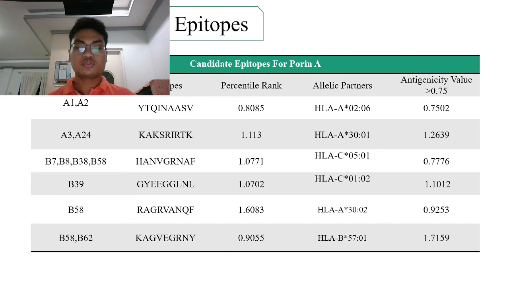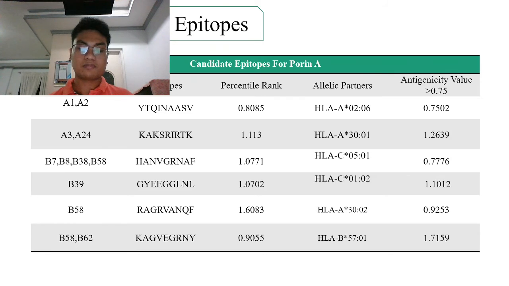The three methods use artificial neural network machine learning algorithms. The allelic partners were filtered at less than 1.5. A lower percentile score suggests a high binding affinity of the alleles to the epitopes.